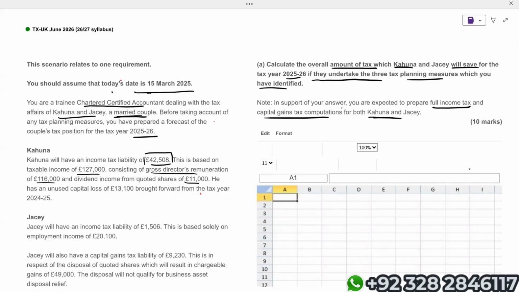Unused capital loss is 13,100 brought forward. We know that whenever we have brought forward capital losses, how do we utilize them? First, in the current year, from the current year chargeable gain, we will deduct the current year capital loss. After that, you will deduct the annual exempt amount, and after utilizing the annual exempt amount, you will use the brought forward capital loss.